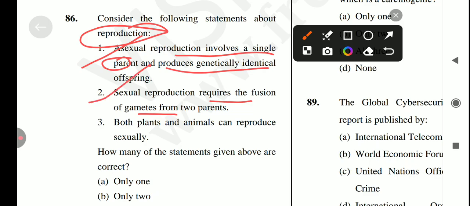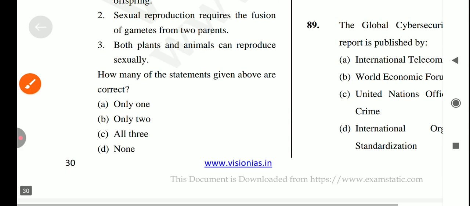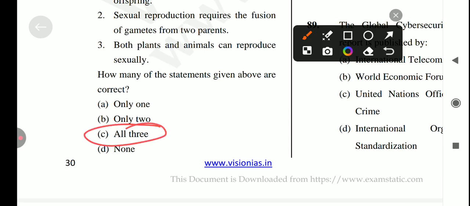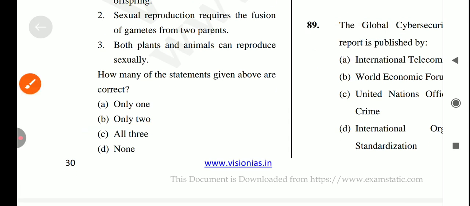Next is both plant and animal can reproduce asexually. Yes, it's a correct statement, and the question is asking about the correct statement. So the answer for this question is option number C. All three are correct.